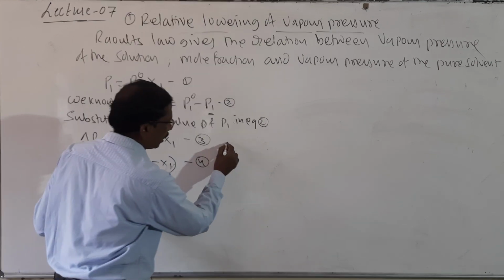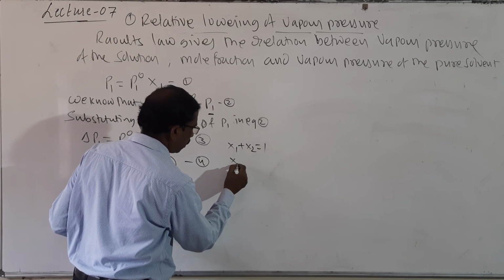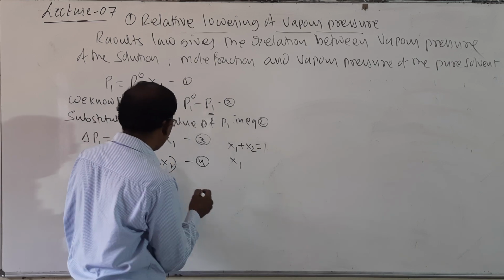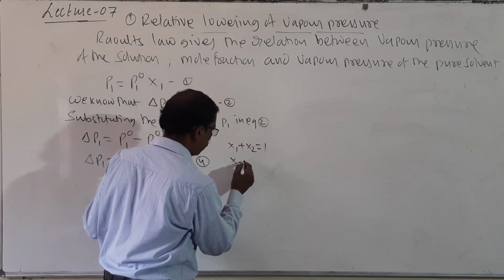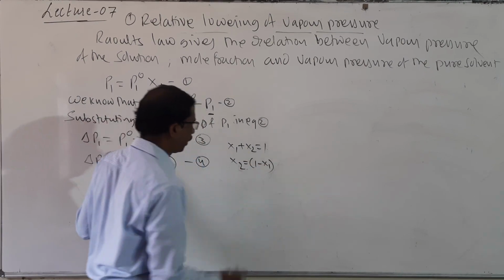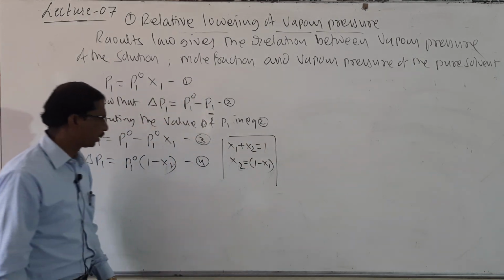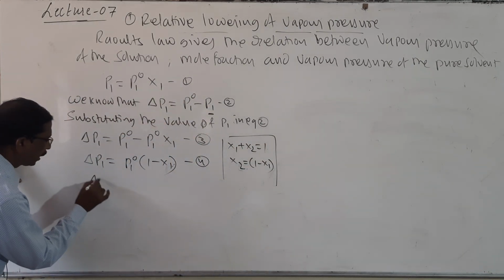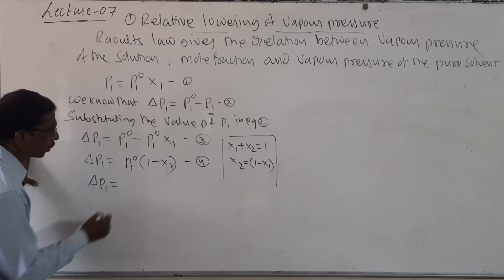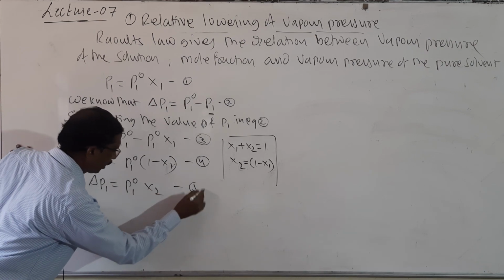And we know that x1 plus x2 is equal to 1, so x2 is equal to 1 minus x1. Look here students, it is a mole fraction, and then I will write delta P1 is equal to P1 naught x2, equation number 5.